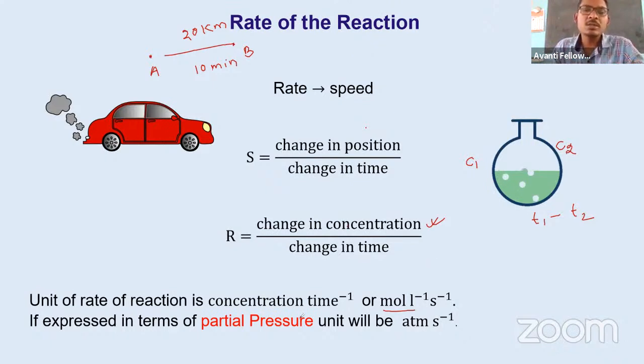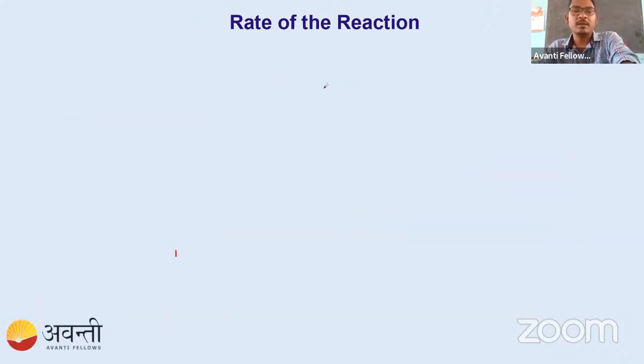That is why sometimes we take pressure, partial pressure. In that case, the unit is atmosphere per second. And if you are taking the concentration, it is mole per liter per second. Okay? I hope everyone understood this simple concept. It is like a recap of whatever you have studied in junior classes, like 9th, 10th or 11th, we are just recapping this concept.